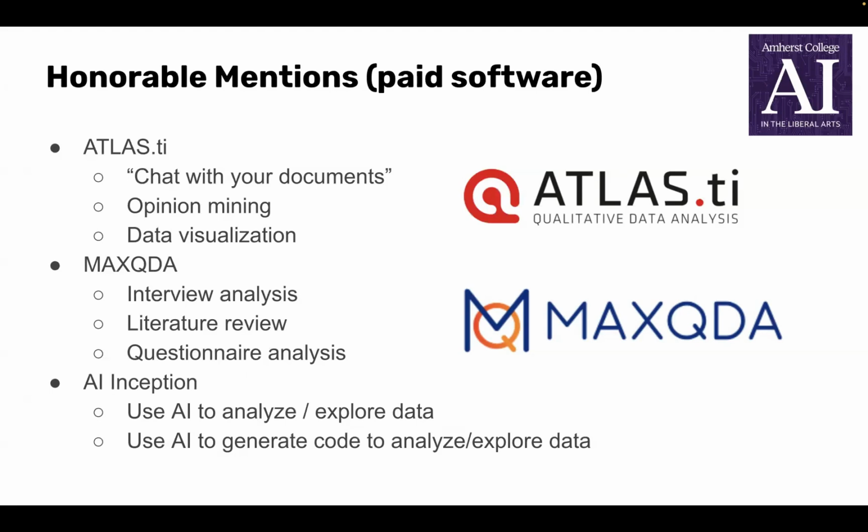Now, here are some honorable mentions, which are great software used by professionals, and they're only honorable mentions because they're commercial and you probably need funding to use them. Atlas.ti and MaxQDA are pretty much the state of the art in terms of qualitative data analysis, offering features like the ability to chat with your documents, basically have ChatGPT read your document and then create a persona embodying that you can talk with, as well as more traditional techniques like extracting opinions from interviews, various data visualization techniques, and other features.